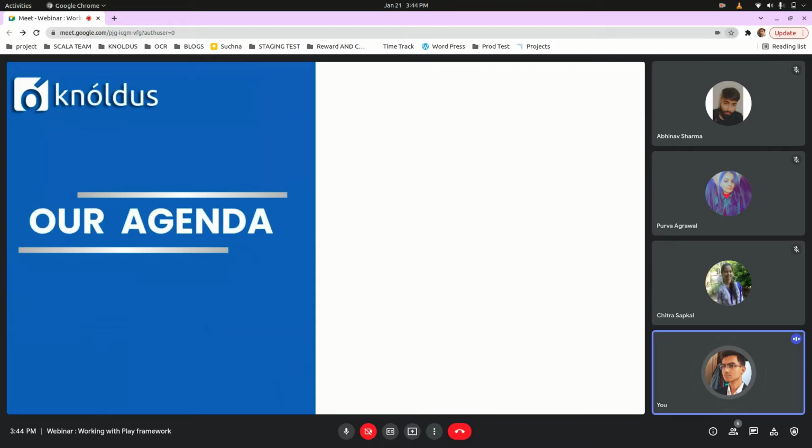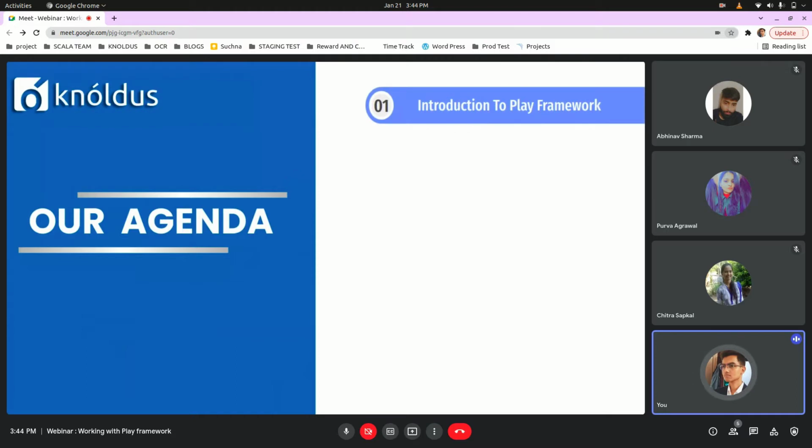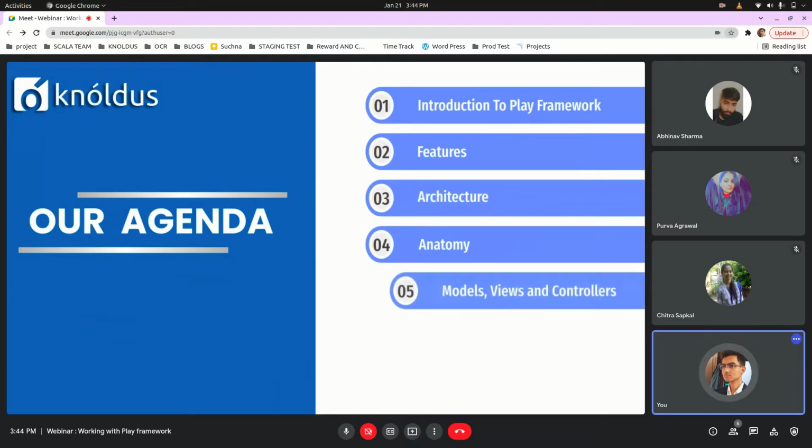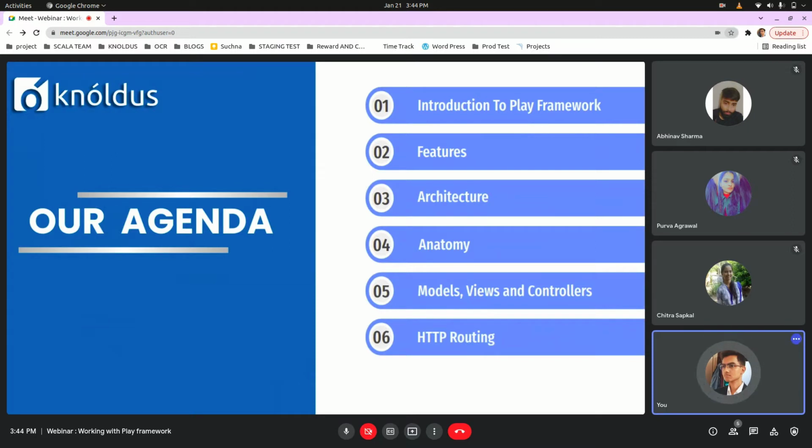So let's start with our agenda. We will talk about the introduction to Play framework, followed by features. Then we will see what the architecture of Play framework is, then the anatomy of Play framework. Then we will go to models, views and controllers, followed by HTTP routing, and then we will have a demo about how we can make an API on Play framework.